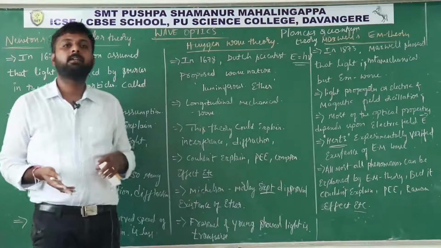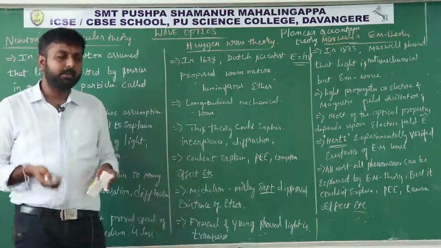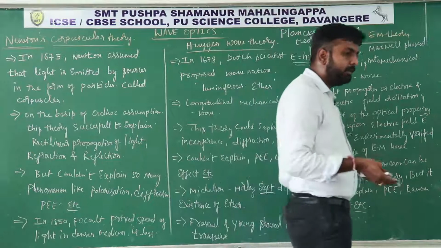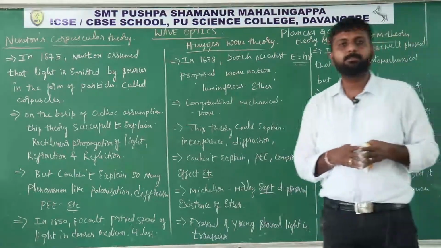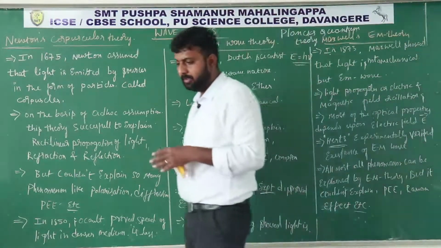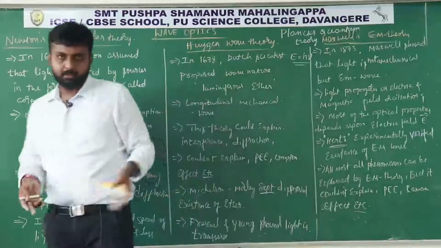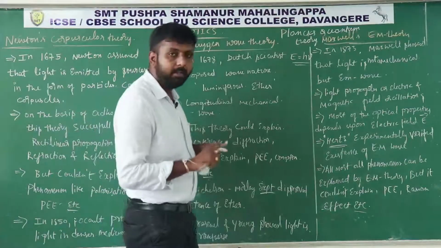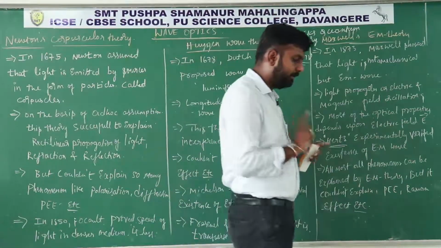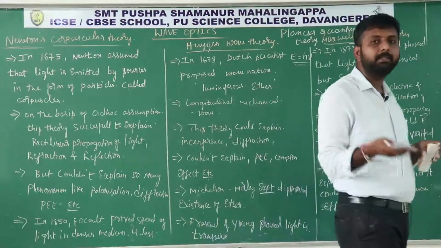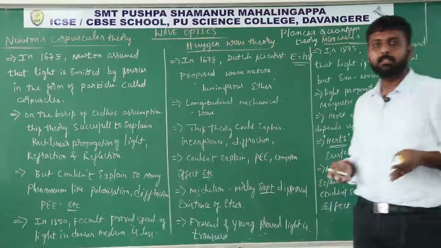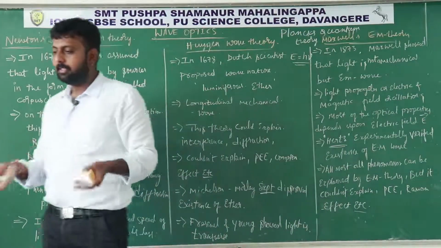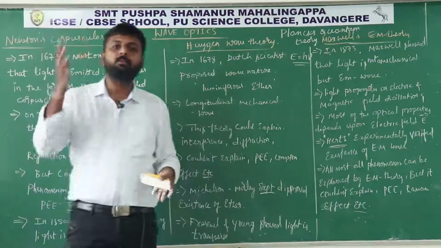That means finally what we conclude is, if we want to explain phenomena like reflection, refraction, polarization, in these cases we consider light as a wave, an electromagnetic wave. If we want to explain other phenomena like the Compton effect, Raman effect, photoelectric effect, in that case if we consider light as a wave, we cannot explain those phenomena.